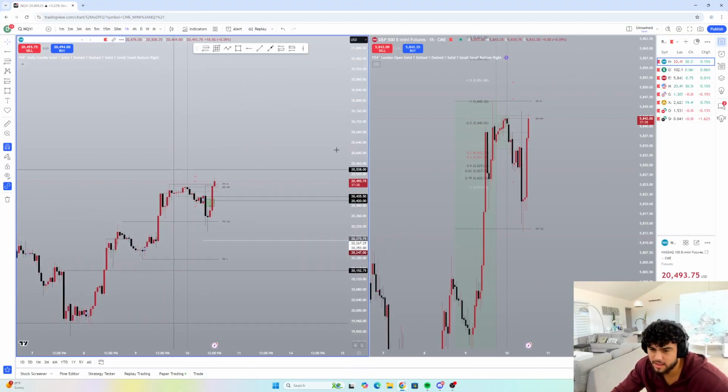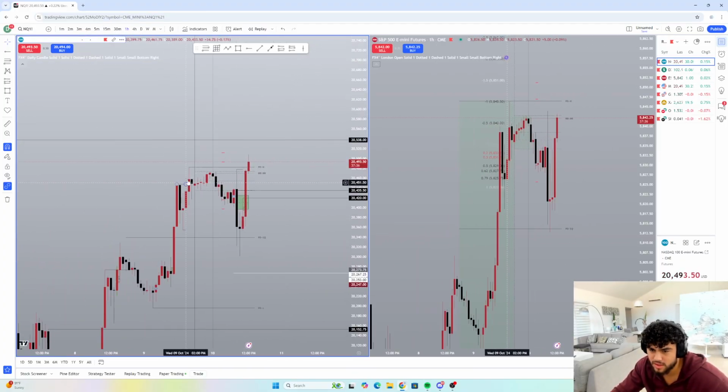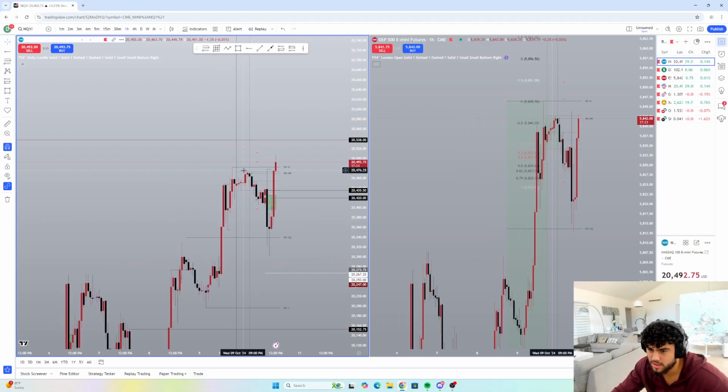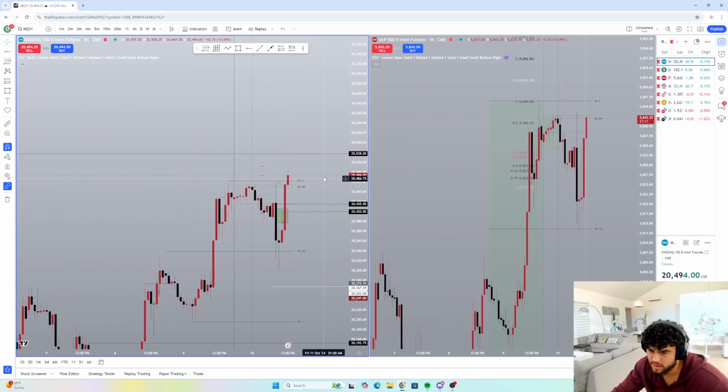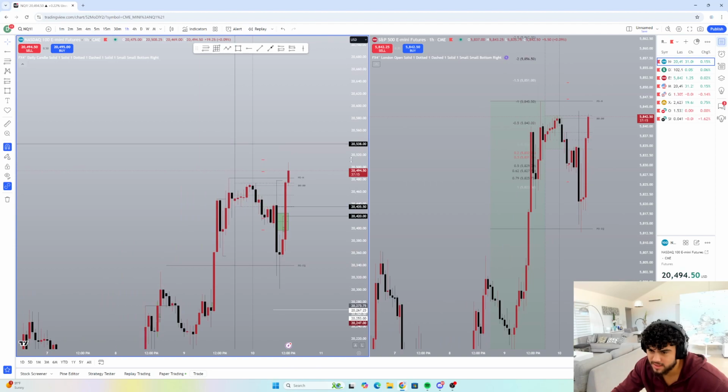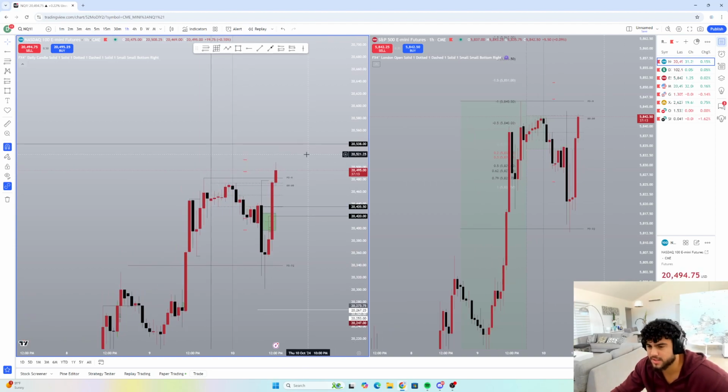But nonetheless, daily profile is an AMD. Midnight opened. We didn't go to any key levels. Then news at 8:30 sent us to this 1 hour gap in previous day's equilibrium. That's our manipulation. We're looking for a distribution not only to CPI high and previous day's high, but this high right here. I would imagine we get it today, which is kind of unfortunate because I forgot it existed.